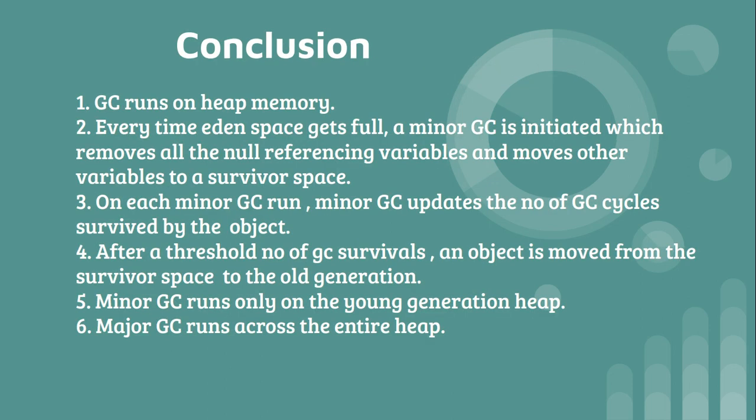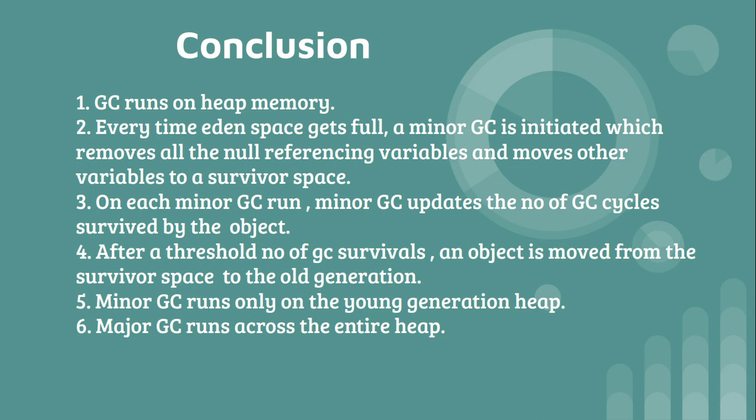Now let us go through the conclusion of this entire lecture. If you want to note down the points for your interviews: GC runs on heap memory. Every time the Eden space gets full, a minor GC is initiated, which removes all the null referencing variables and moves other variables to a survivor space. On each minor GC run, minor GC updates the number of GC cycles survived by the object.